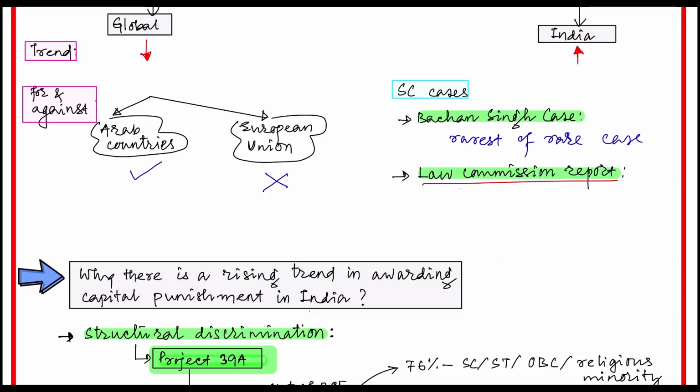What does it mean? That the death penalty should not be completely abolished, and it should not be applied in a routine manner. In every case, the death penalty should not be awarded. It will be applied in rare cases. Okay, in the rarest of the rare cases the death penalty will be applied, but not in each case. So India is neither completely abolishing the death penalty, nor using it as a routine. It is only using it in the rarest of the rare cases.